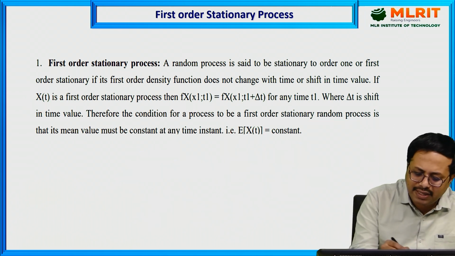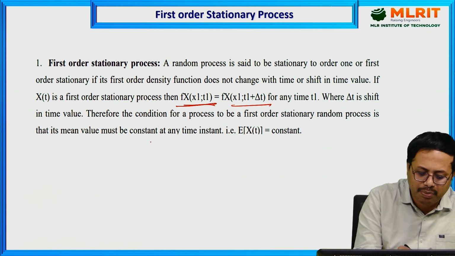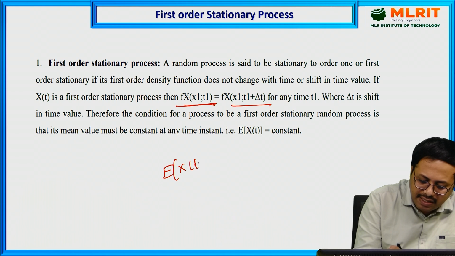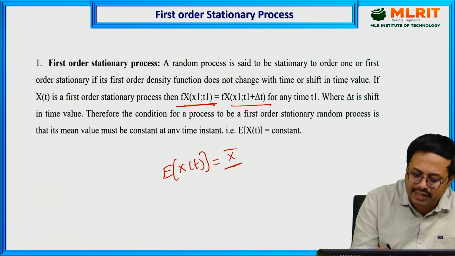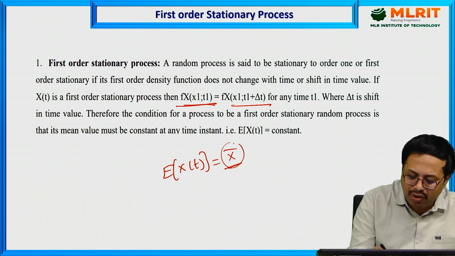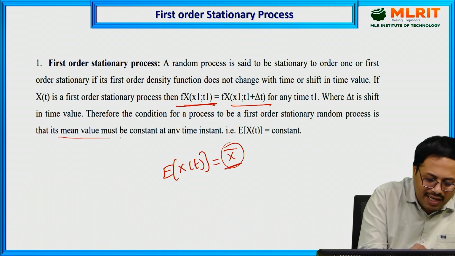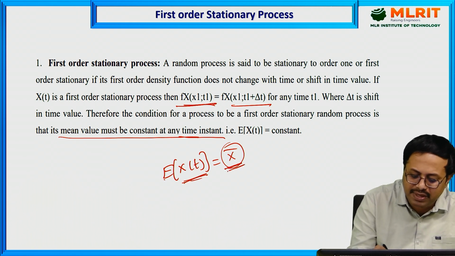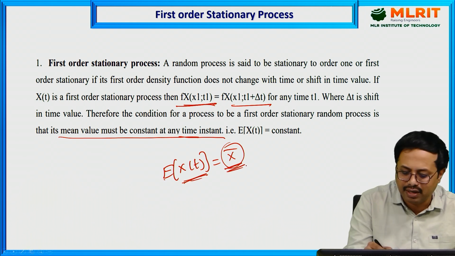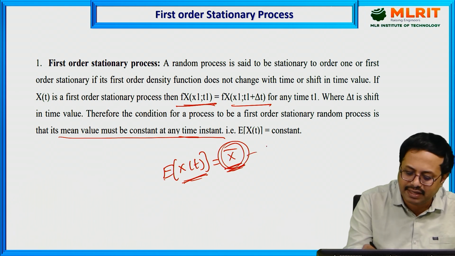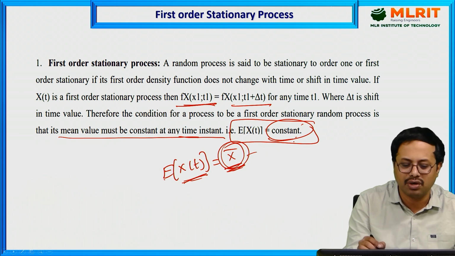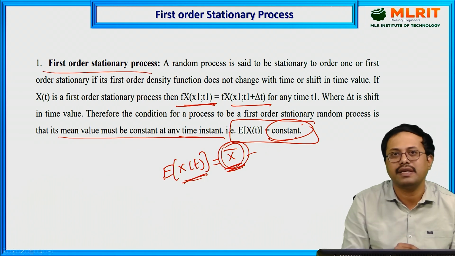When there is no change in time, the expectation becomes a constant value. It means the expectation of x of t becomes just the expectation, x bar. That is a random variable only you are going to get, because when it is not having any change in time, the mean value must be constant at any time instant. The expectation of a random process becomes the expectation of a random variable, which is always constant. This condition, that the expectation of the random process is constant, holds for the first order stationary process.